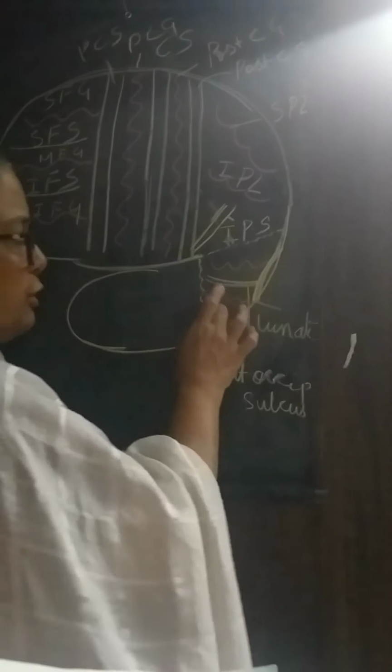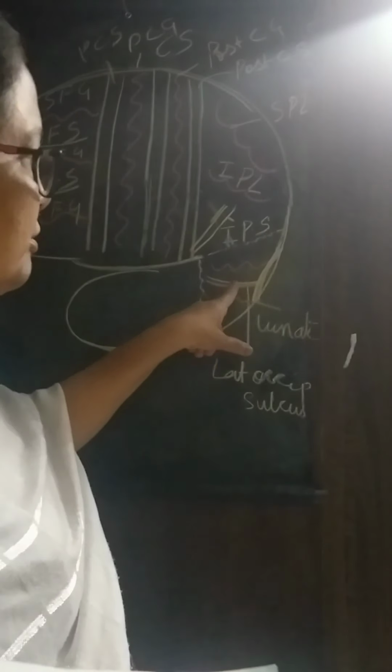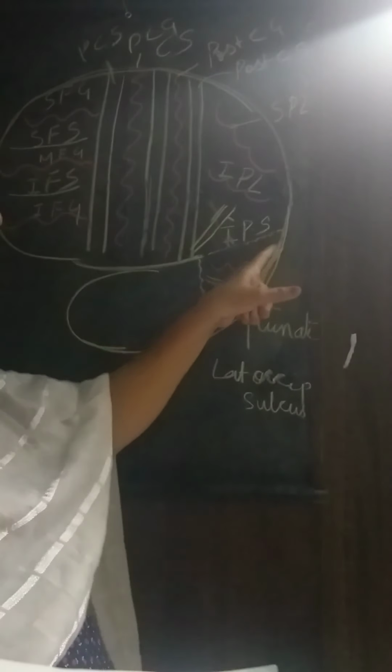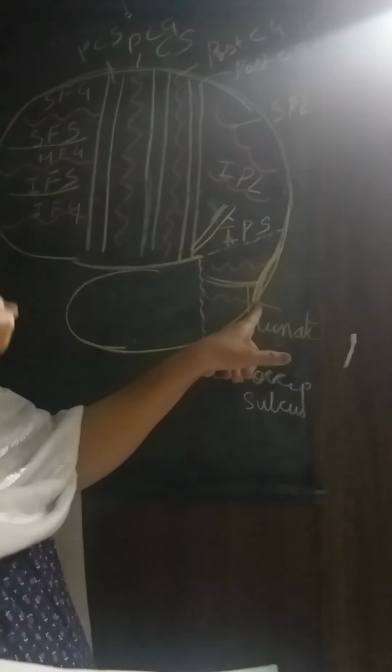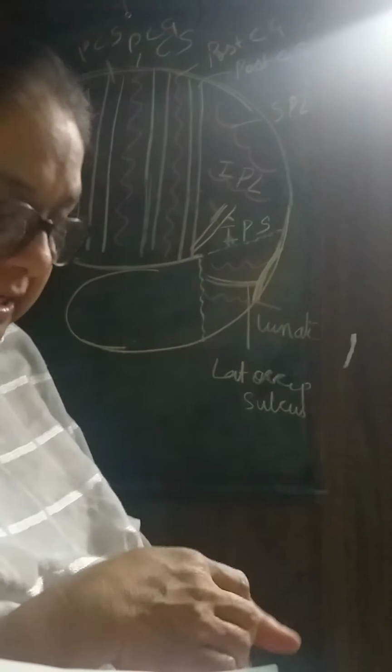So the occipital lobe consists of two sulci. The lateral occipital sulcus separates the two gyri, and on the posterior margin there is a curved, moon-shaped sulcus called the lunate sulcus.